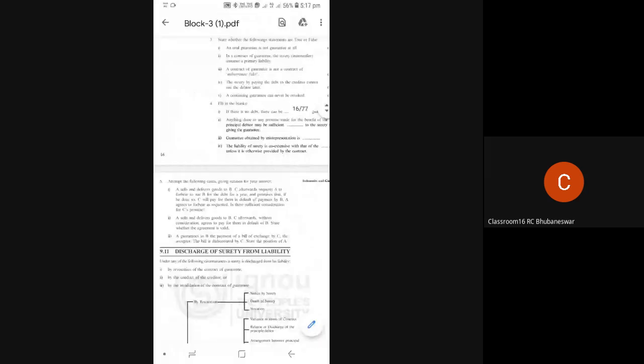Then discharge of surety from liability. Under this you see: by revocation, by conduct of the creditor, and on invalidation of the contract of guarantee. By revocation, how is the surety discharged? You see: notice by surety, death of surety, novation. Everything is given below with examples. I am just reading out the points only.